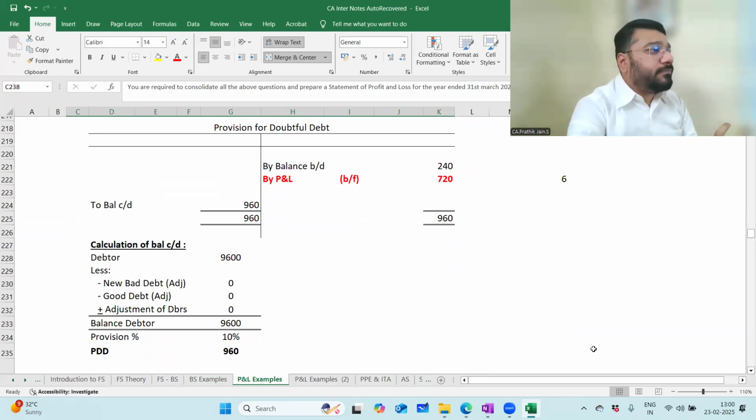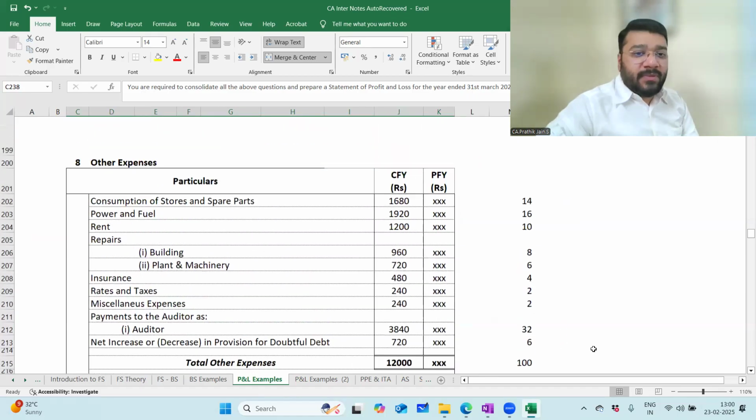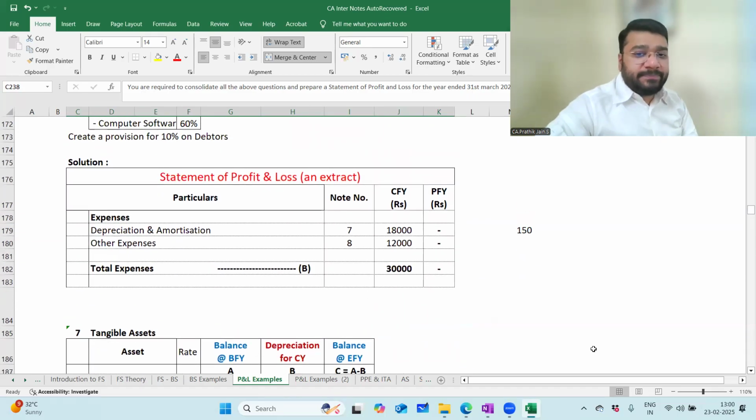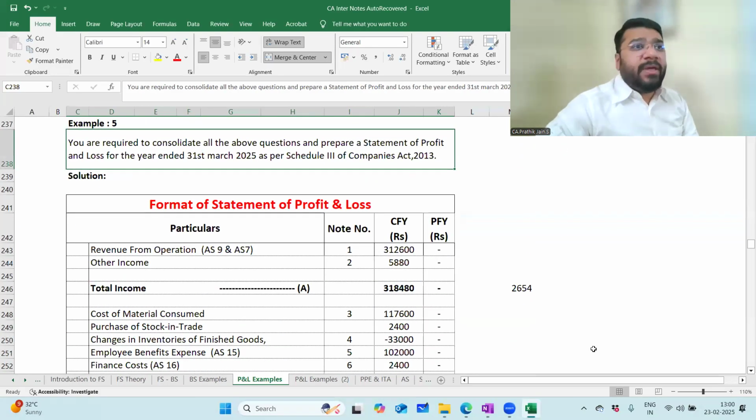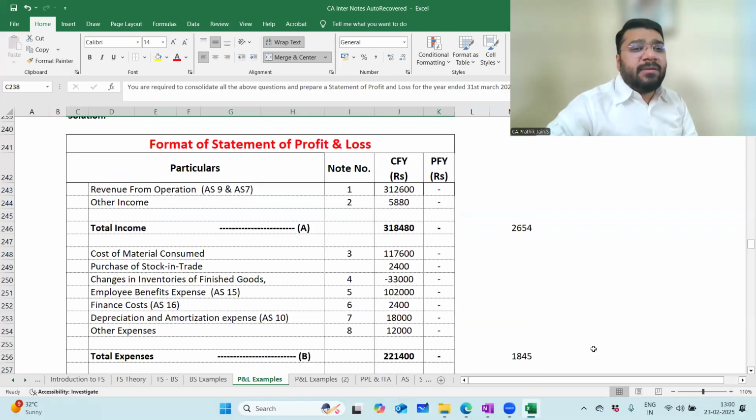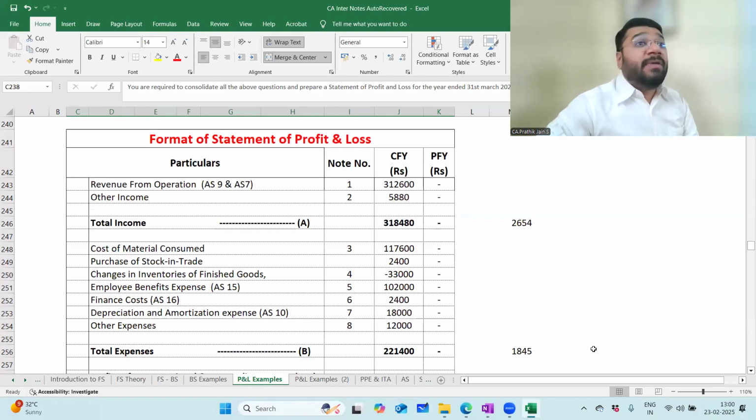Done? Statement of P&L looks like this. Done? Perfect. Now, example 5 is homework. I'll give you this PDF. You can have the questions with you. You can go through and prepare a new P&L with fresh new notes. Because you're practicing, no? So you have to practice properly.